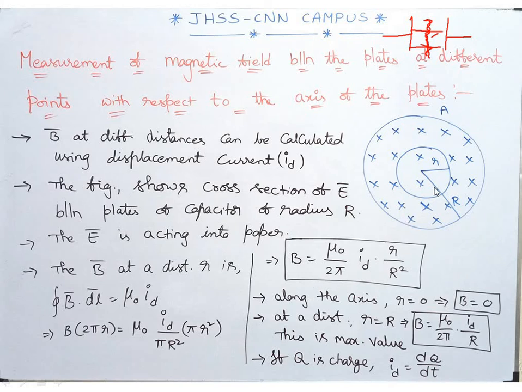Now along the axis, that means at this point, r is 0. What happens to the magnetic field? It will be 0. Now at a distance equal to capital R, at this particular point, which is the outermost periphery, the value is maximum, since B is proportional to r. So the maximum value is B equal to mu naught by 2 pi into I_D by capital R. And of course, if Q is the charge on the plate of the capacitor, the displacement current can be given as I_D equal to dQ by dt. Are we clear with this?